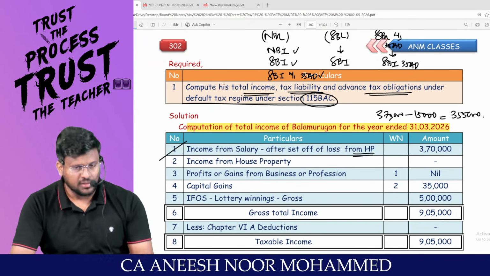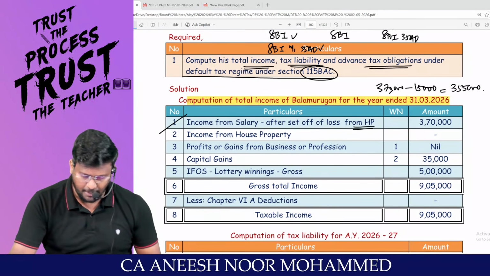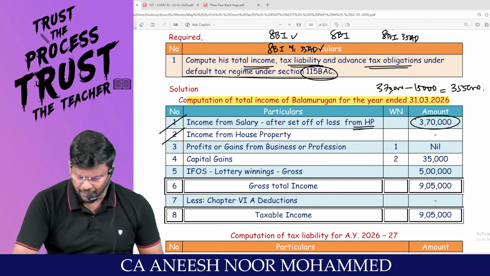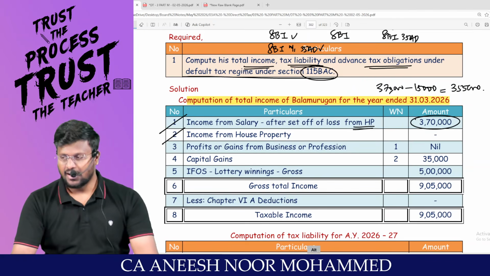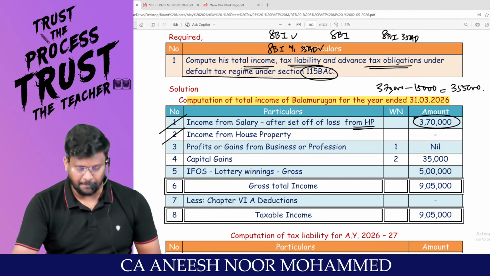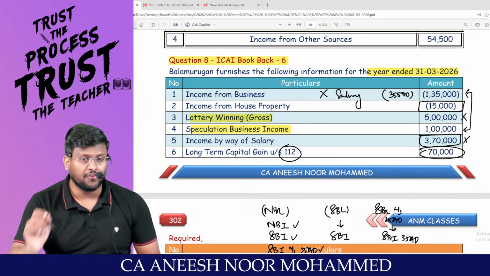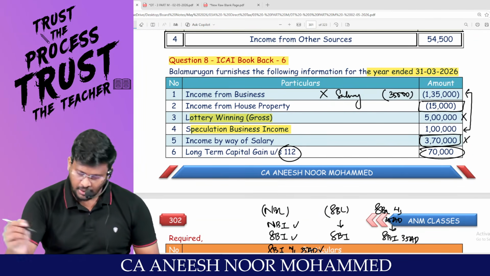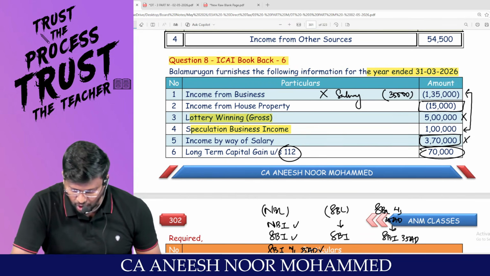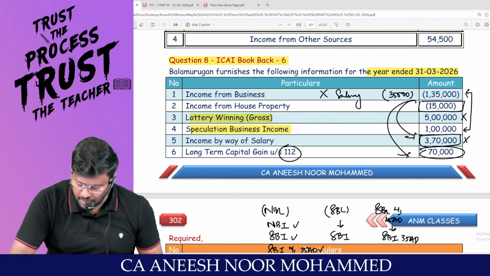Better tax planning is to knock off the loss against the long-term capital gain. Am I right, sir? Come on, man. So that 3,70,000, income from house property actually, right, sir? So this 3,70,000 we have fully written. Income from house property, actually house property loss of how much? 15,000. Am I right? So what is the tax planning? We thought, okay, this 15,000, instead of setting off against the salary, we are going to set off against long-term capital gain. Am I right, sir?